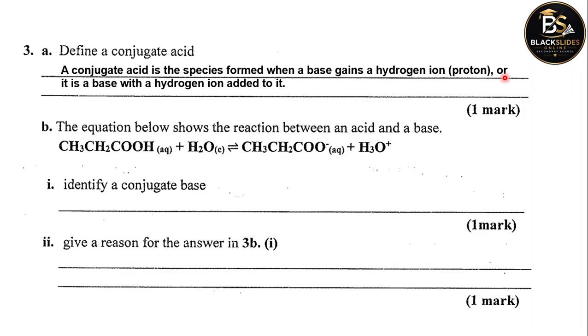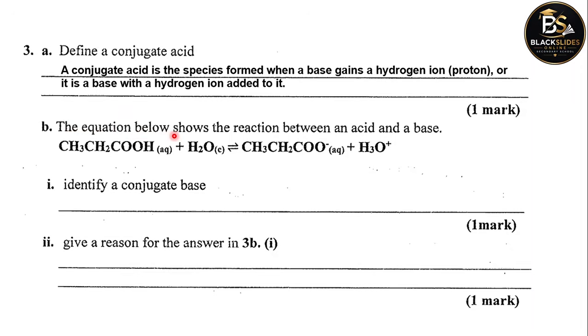Or put simply, it is a base with a hydrogen ion added to it. That's the simplest definition. So a base to which a hydrogen ion is added is called a conjugate acid. One mark.